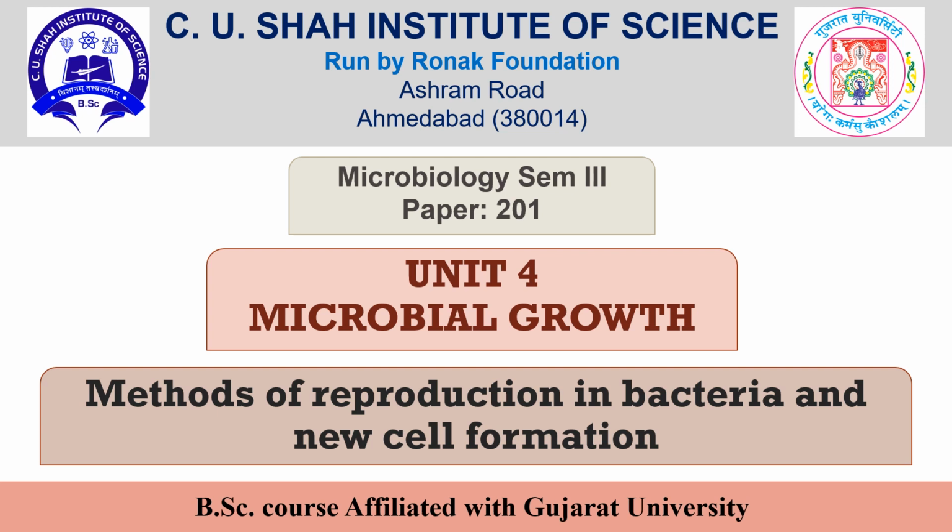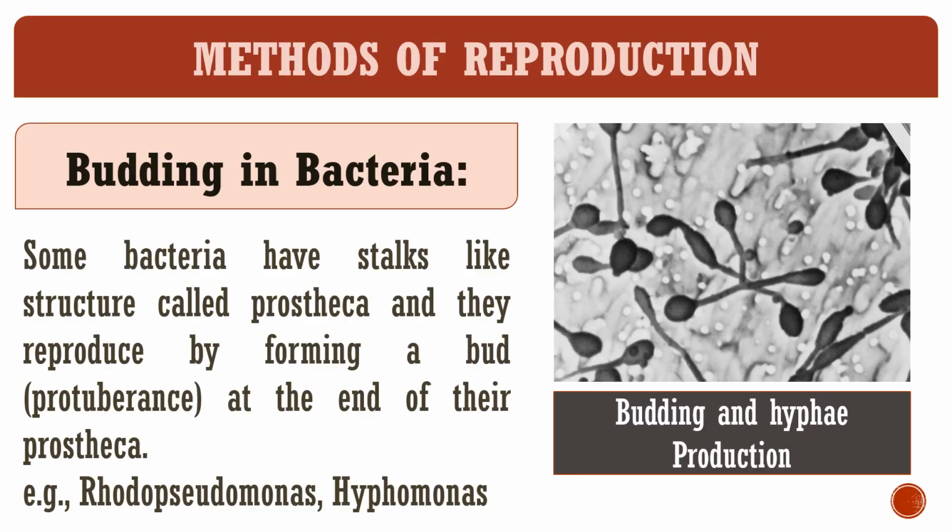Today we are going to start Unit 4, that is microbial growth, and the topic is methods of reproduction in bacteria and new cell formation. There are various methods of reproduction in prokaryotic organisms. The first is budding. Earlier in semester 1, we already studied the budding method.